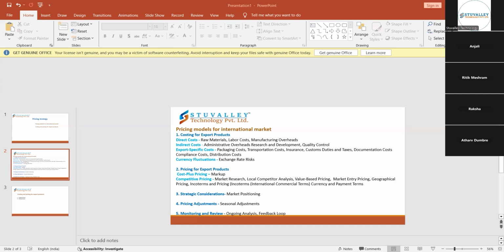They will collect feedback from the distributors, and from the distributors the feedback of the customers, and also about the pricing: what is the impact on customers, whether it is costly, normal price, or the competition price. So the feedback team plays a very important role. This comes under monitoring and reviewing.